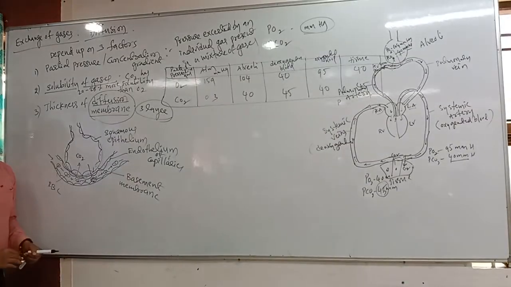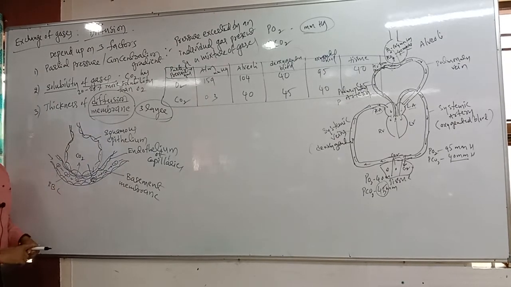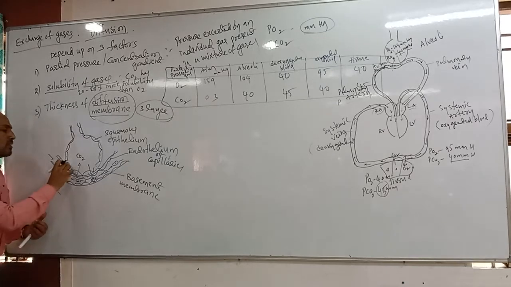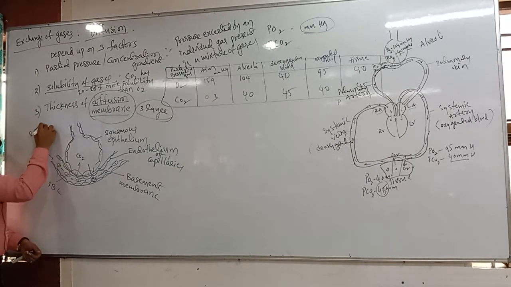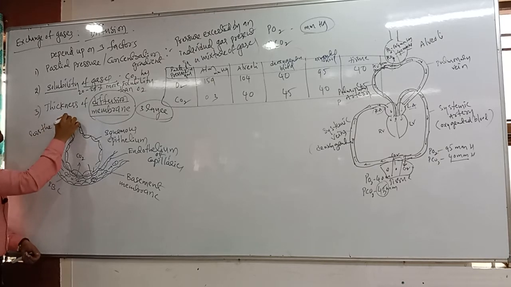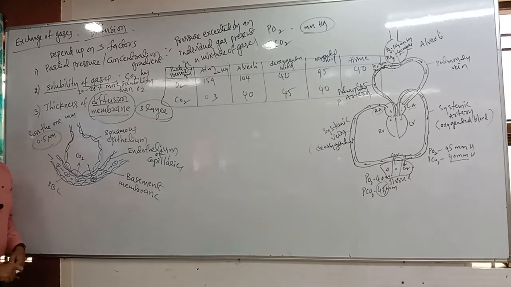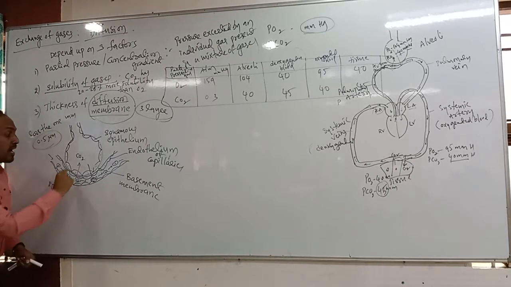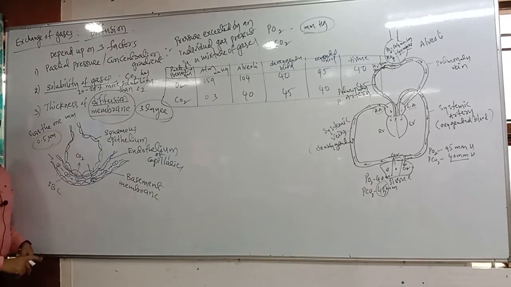Exchange of gases occurs mainly in the diffusion membrane. Clear? This thickness is generally less than 1 millimeter, that is about 0.5 micrometers. That is the thickness of the diffusion membrane.